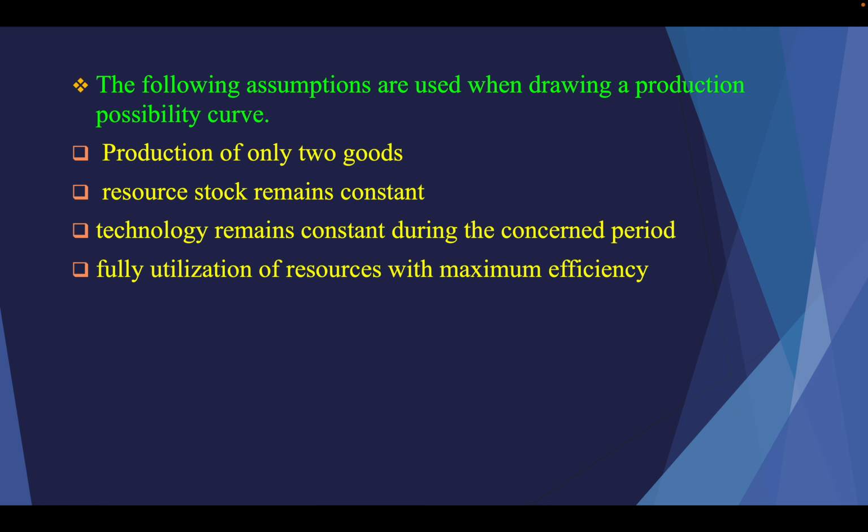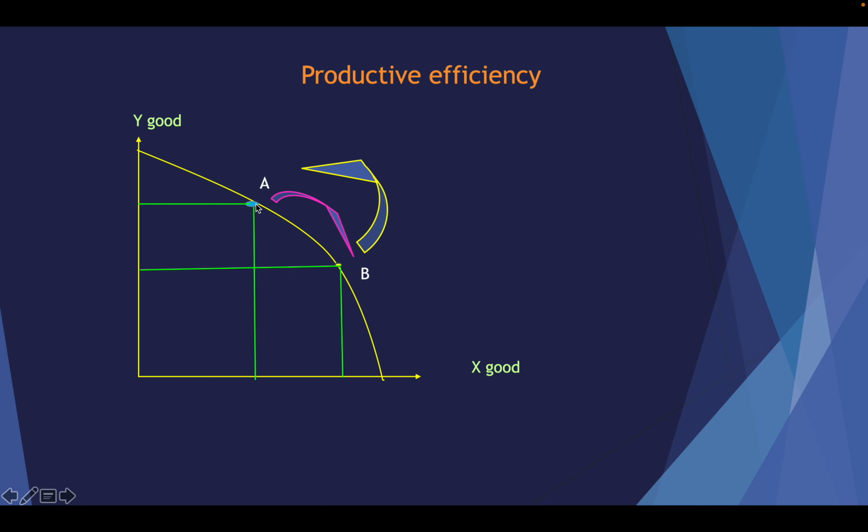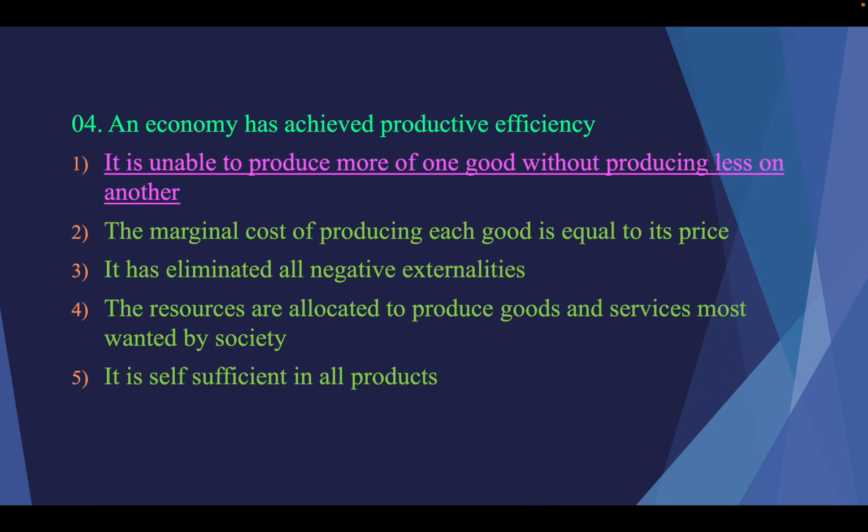Technology remains constant during the period concerned. Technology is not changing. There is full utilization of resources with maximum efficiency. On the PPC curve there is maximum efficiency. If you are inefficient, you are inside the PPC curve, at a point.